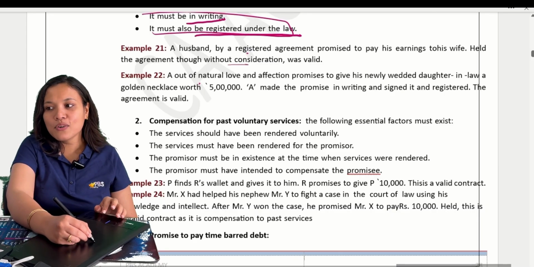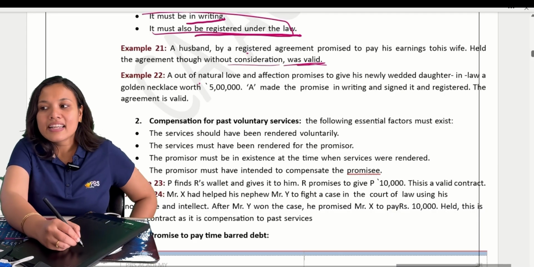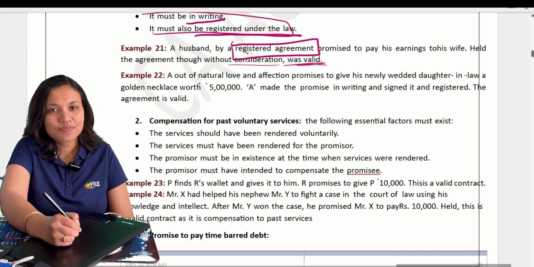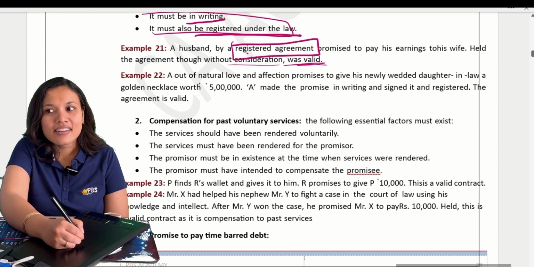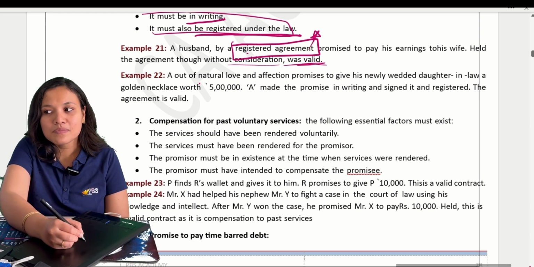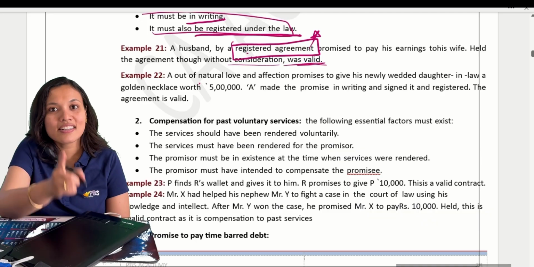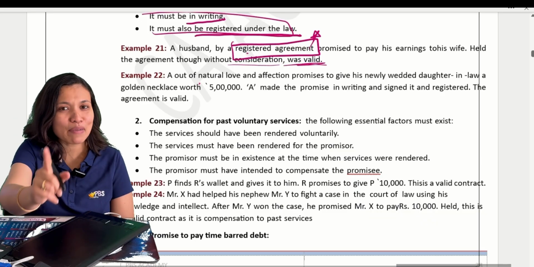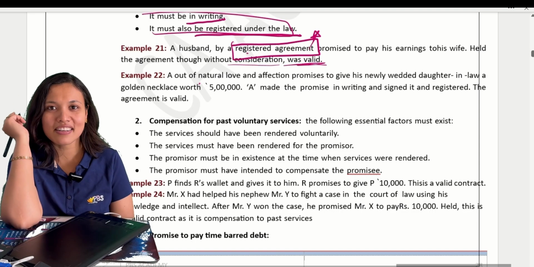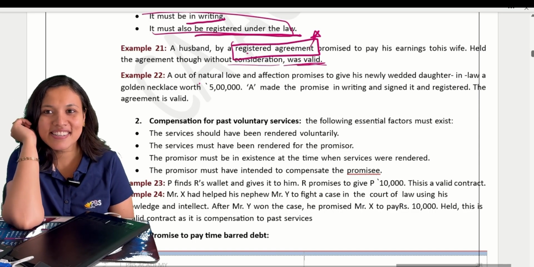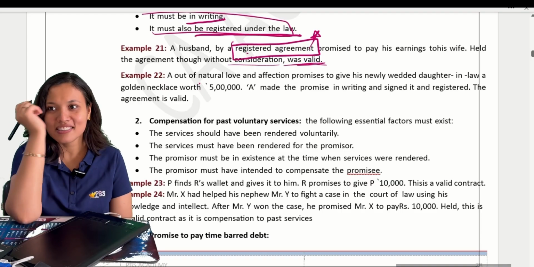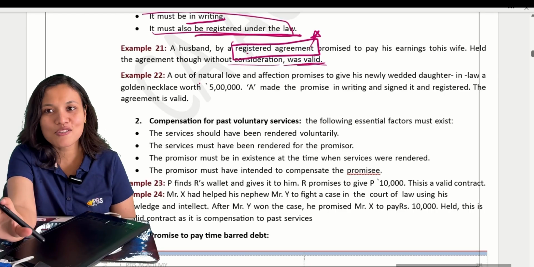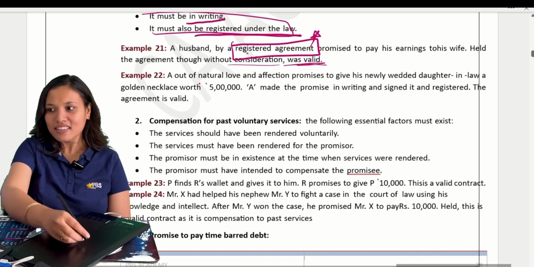Held: the agreement, though without consideration, was valid. The words 'by registered agreement' have come. Can you see this word here? The word registered agreement has come. So hence it is not social, it is legal. Are you clear? So while reading in the exam, please read carefully. If it is a registered agreement and a promise to pay, then it is valid, not social. Otherwise, in the exam you will just read that there is a husband and wife and decide it is a social agreement. So don't decide it like that.